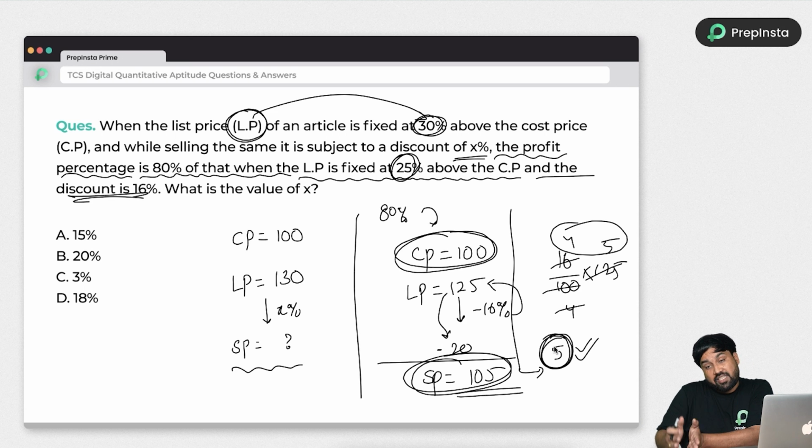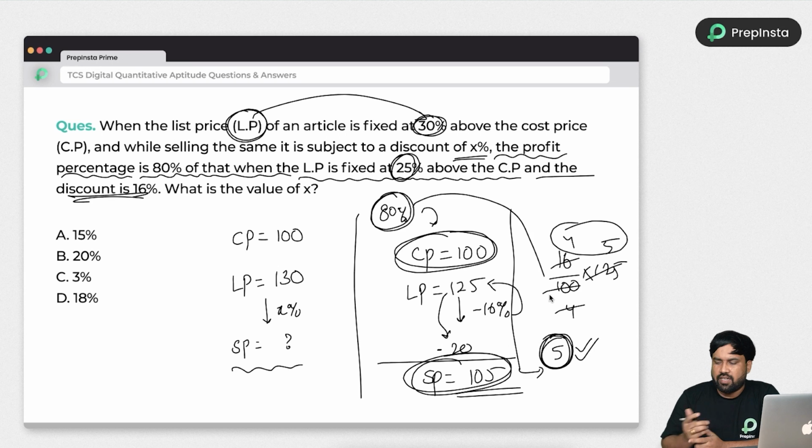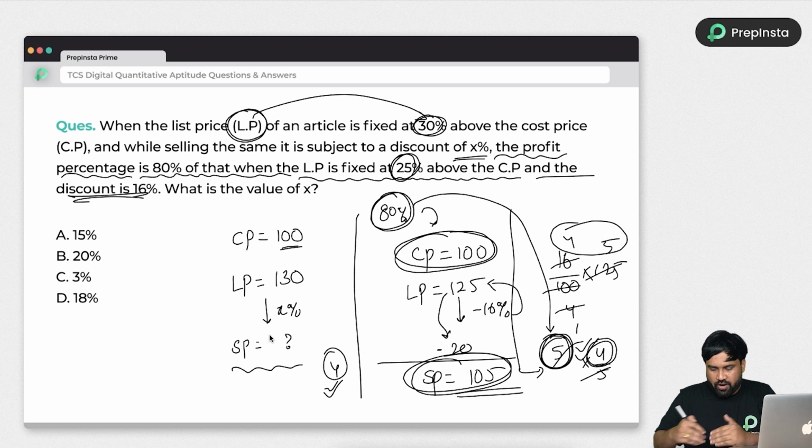Then what is the first case profit? It's very simple. 80% of this 5 rupees. 80% means how much? 4 by 5. So 4 by 5. 5 will cancel this one time. So 4 rupees. So here you are getting 4 rupees profit in the first case. In order to get the 4 rupees profit, you need to sell the 100 rupees product for 104 rupees. Am I right or not?